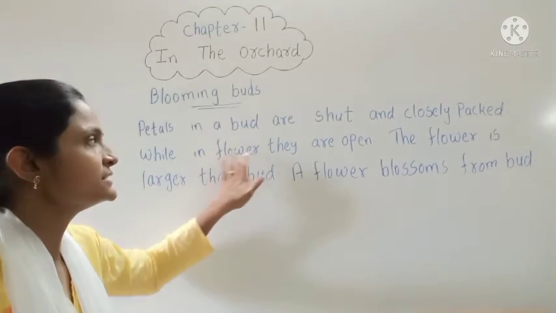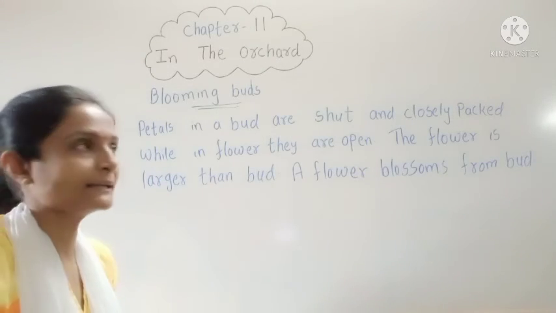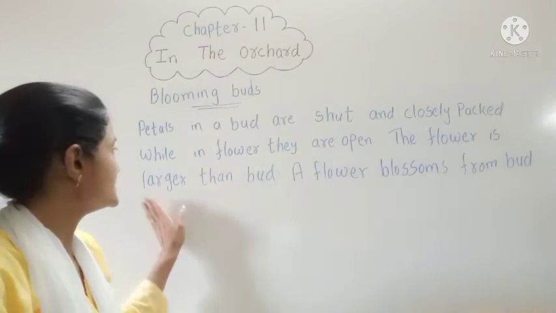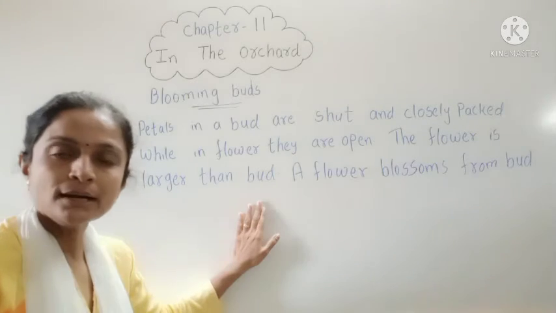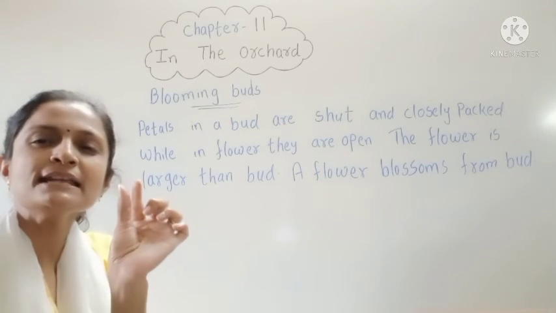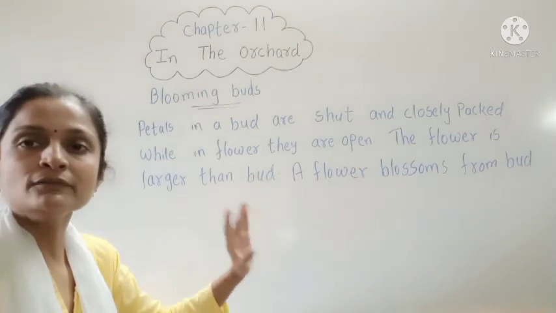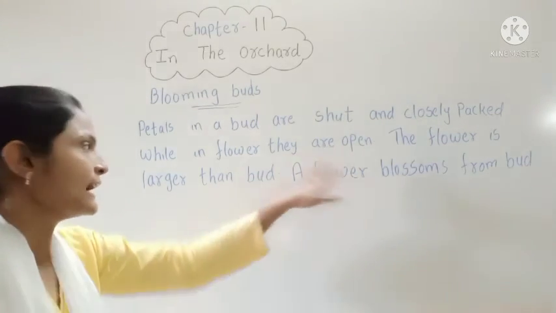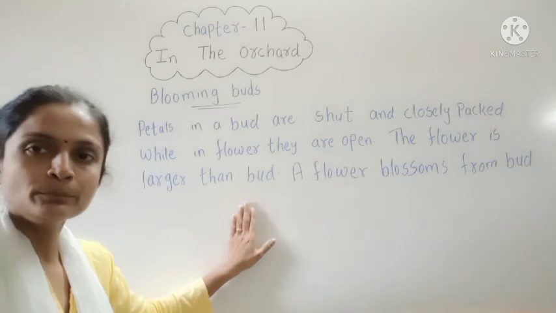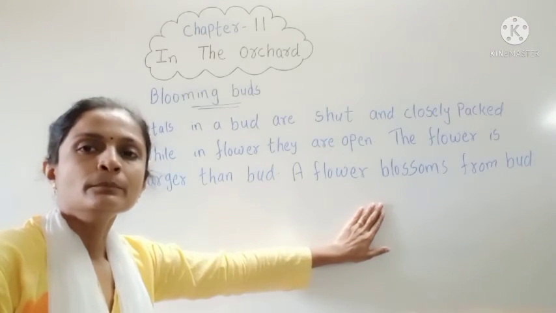While in flowers they are open, and we can see the petals. The flower is larger than the bud. The bud is only packed like this, so it is very small. But when it opens and converts into a flower, the flower is larger than the bud, and a flower blooms from the bud.